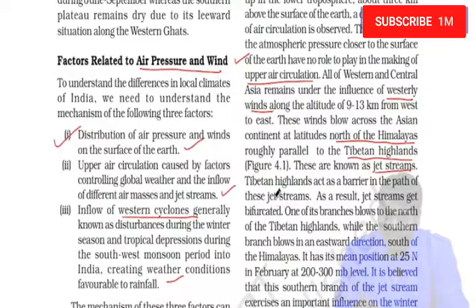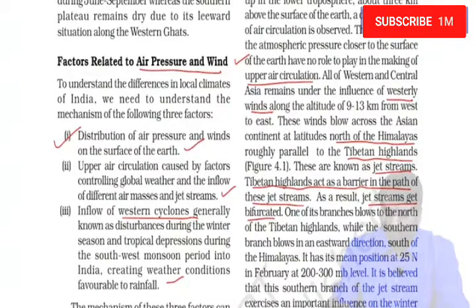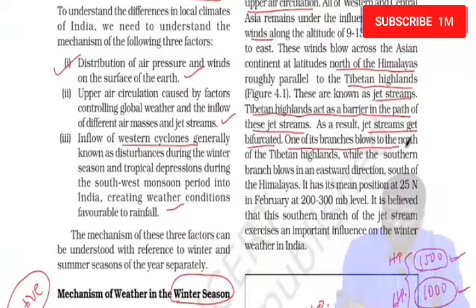The Tibetan highlands act as a barrier in the path of these jet streams, and the jet streams get bifurcated into two. One of its branches blows to the north of the Tibetan highlands, while the southern branch blows in the eastward direction south of the Himalayas. It has its mean position at 25 degrees north. This is what I said. And this influences winter weather in India.